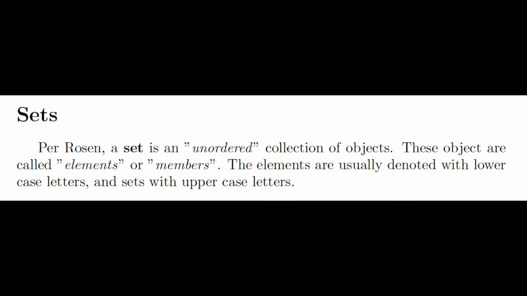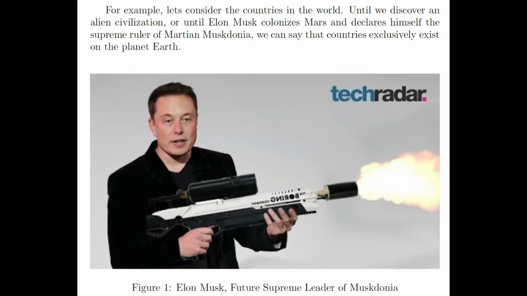So per Rosen, our textbook, a set is an unordered collection of objects. The objects can be called elements or members, and they're contained inside of the set. So these elements are usually denoted with lowercase letters and sets with uppercase letters.